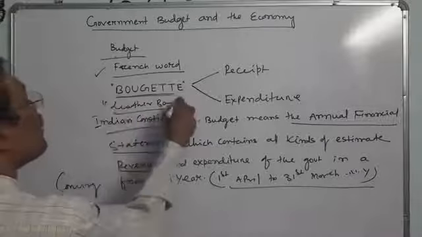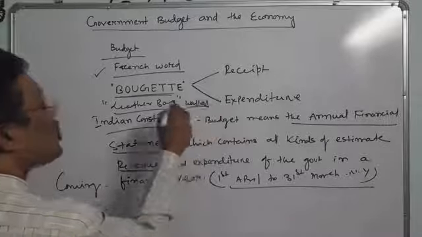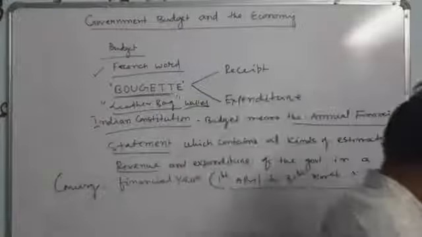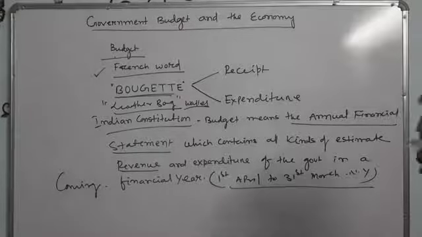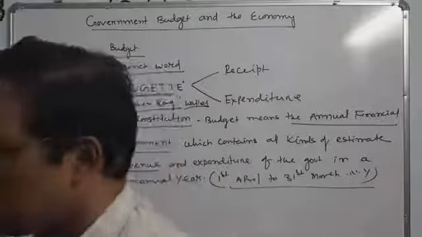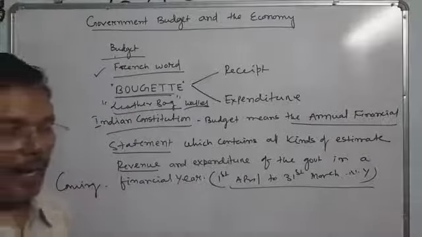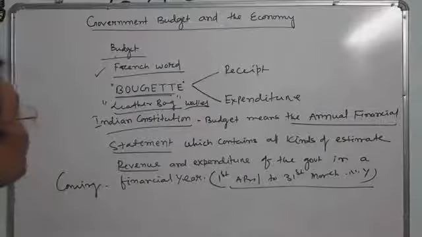Which means that leather bag or that wallet. Wallet is used for keeping that money. So the Chancellor of England, who was using that leather bag in the parliaments, which will be the detail of the coming financial year, or the proposed financial revenue and expenditure of the coming year, that is to be called the budget.